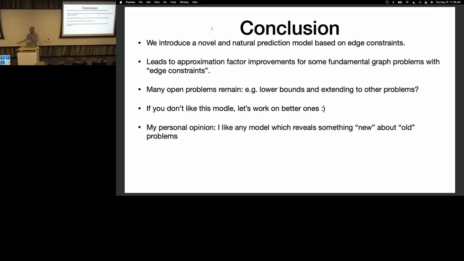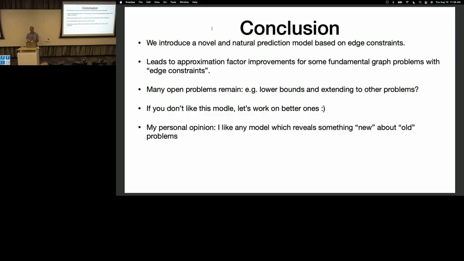So in conclusion, we introduced a new model of edge predictions. Generally, you can think of a model where you have a constraint satisfaction problem and you get a constraint per edge rather than, let's say, per variable. So you get more power and hopefully you can do something with that power.